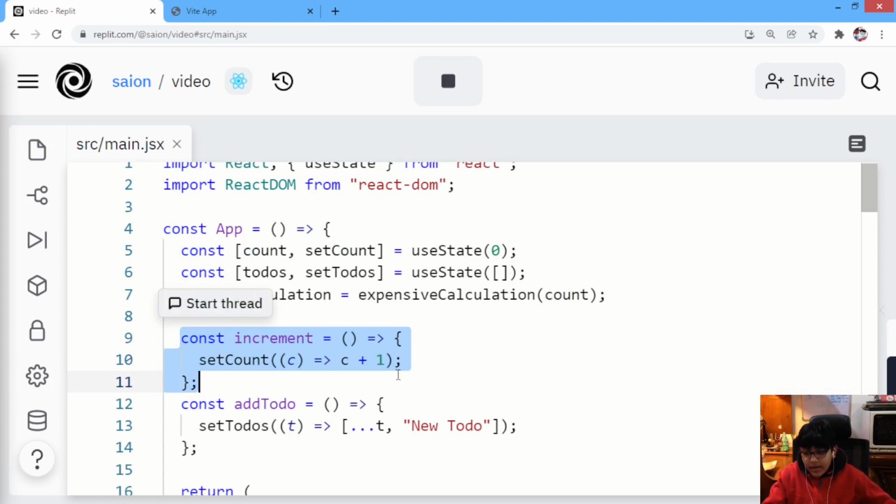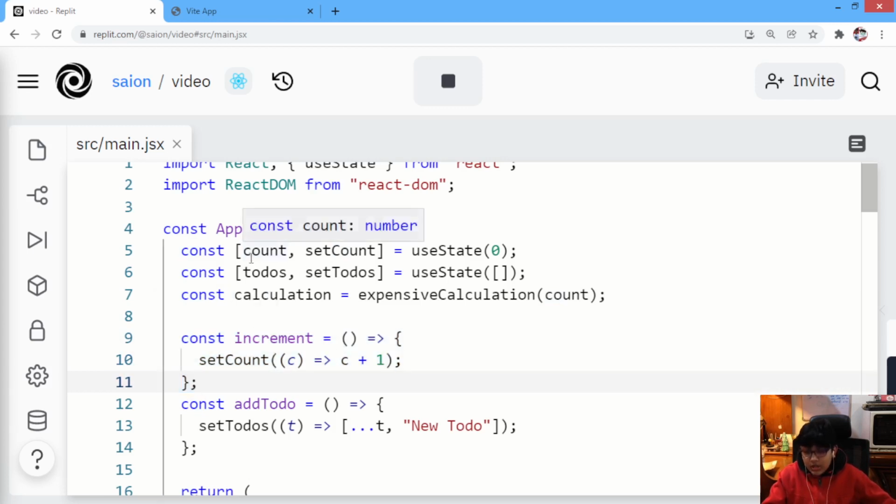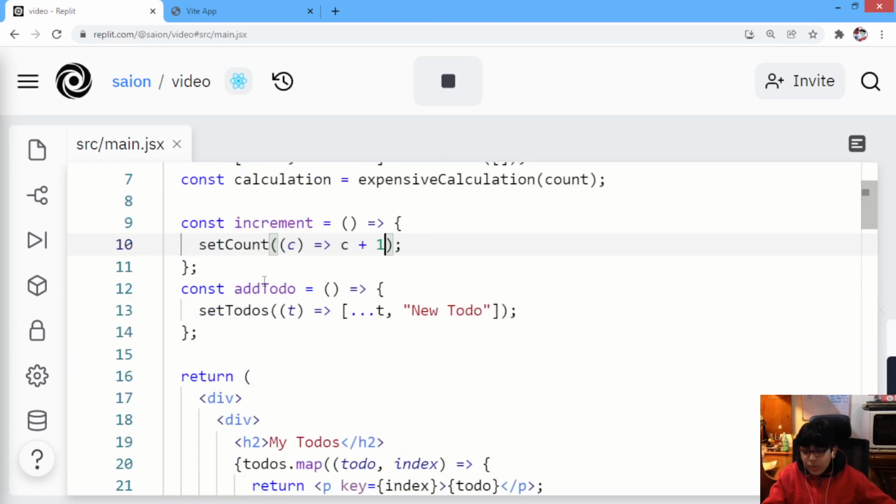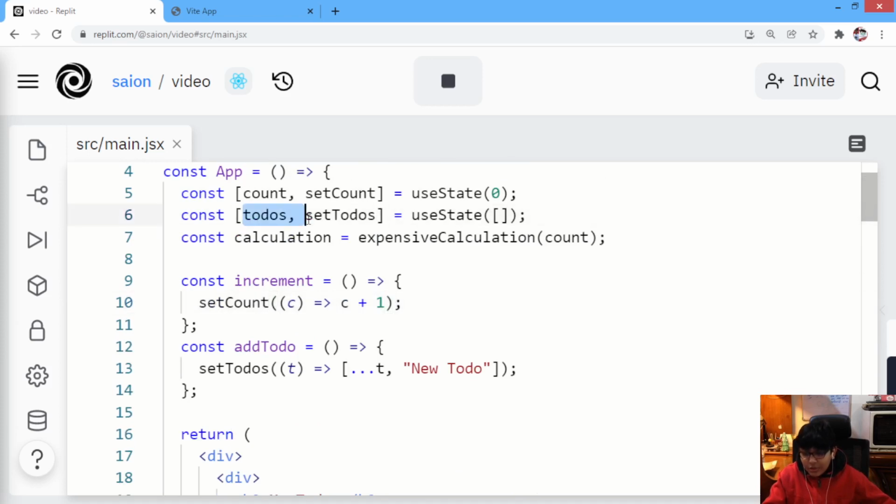Over here we have our increment method, in which we are changing the value of our count state. So this increment method is changing the value of the count state, whatever the previous value was, plus 1, right? And addTodo is changing the value of the to-do state, and we are getting the previous to-dos and returning an array with all our to-dos spread out, and then a new to-do added, right? And then we are closing the array, and this array is now returned.